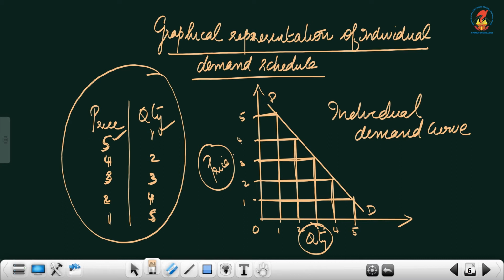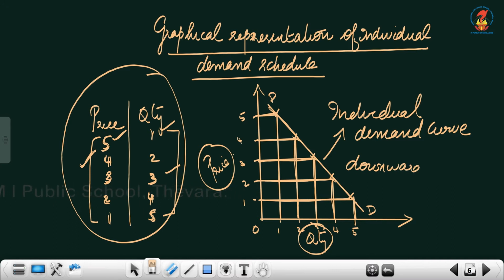So here you can find price is decreasing, quantity is increasing. Price has decreased from 5 to 1, quantity has increased from 1 to 5. So after plotting this, if I am joining this, I will be getting the individual demand curve. This is the individual demand curve. Now what is the shape of this individual demand curve? Downward sloping. It is downward sloping. Am I right? Downward sloping.